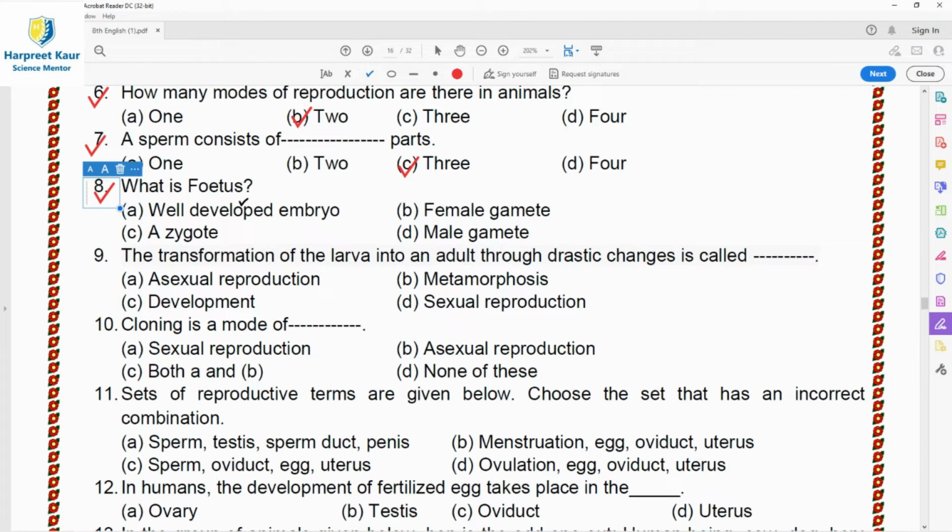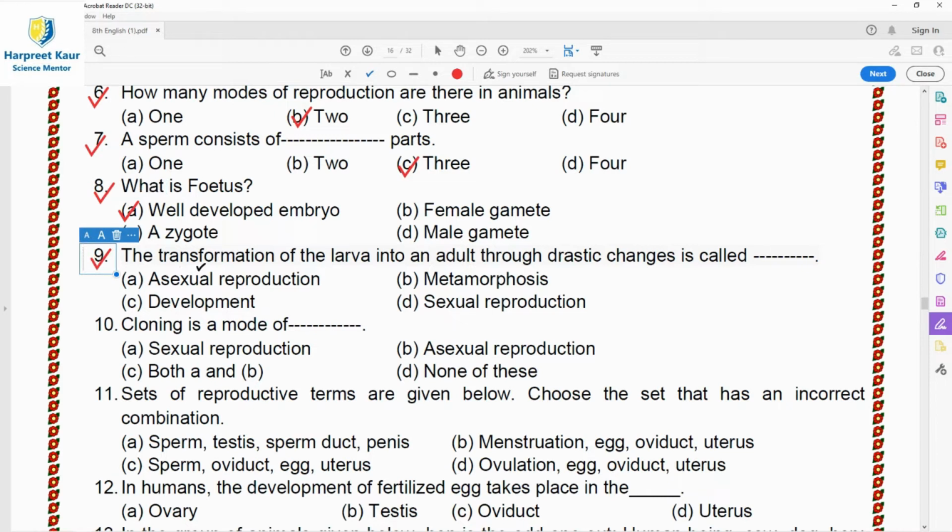Question 8, what is fetus? So fetus is the zygote formed after fertilization. It begins to develop into an embryo and it starts dividing repeatedly to produce a ball of cells. And this ball of cells, like this is the developing structure. This is called embryo. It attaches itself to the wall of the uterus and it further develops then, gradually differentiating into different body parts. So the answer is option A, well-developed embryo. A fetus is a well-developed embryo.